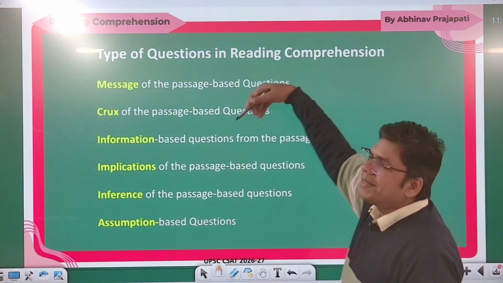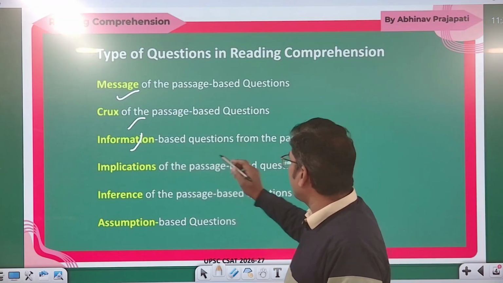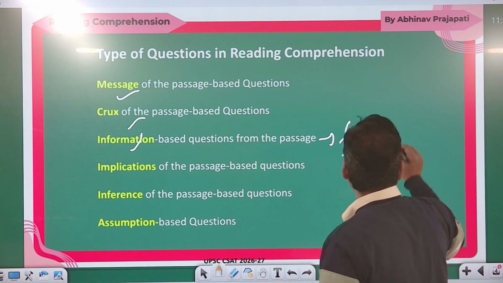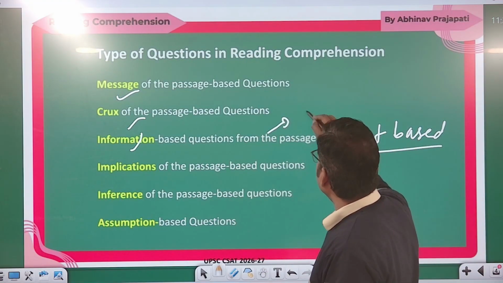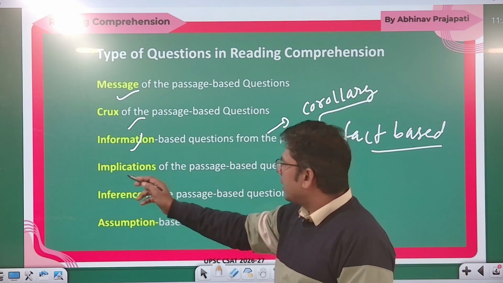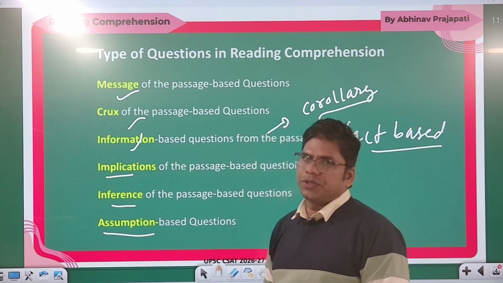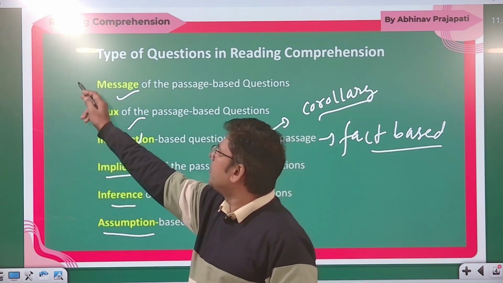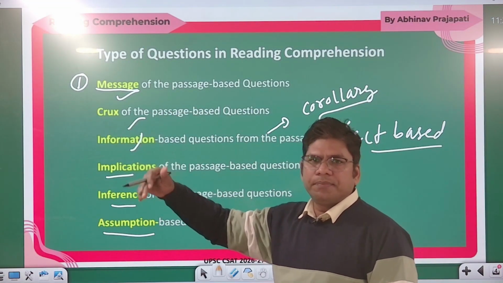So let's see how many types of questions every year are asked. First one: message based, crux based, information based, or you can say fact based questions. And the others are corollary based, question based and adjunction based questions. So every year these types are asked. In today's session we will be covering only one type: questions based on message.